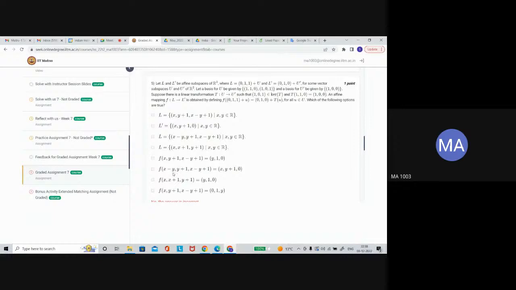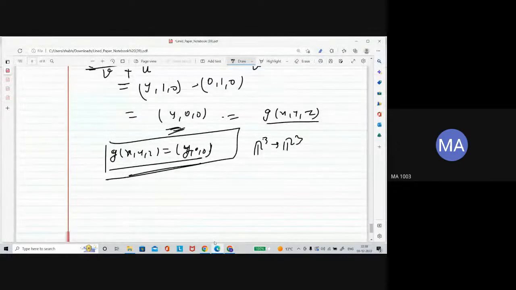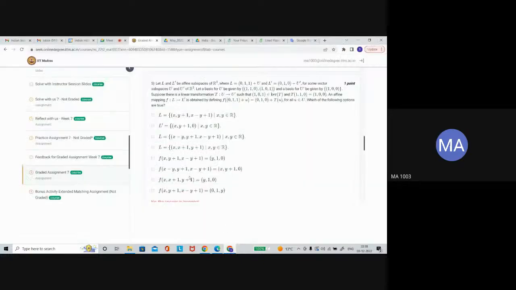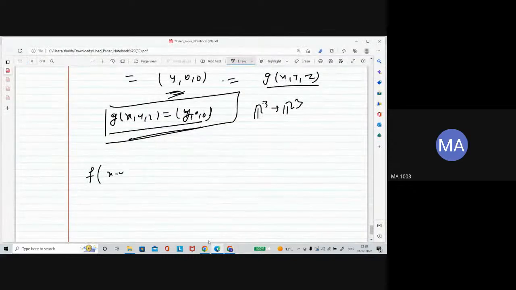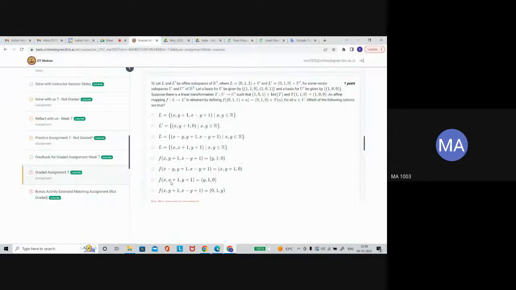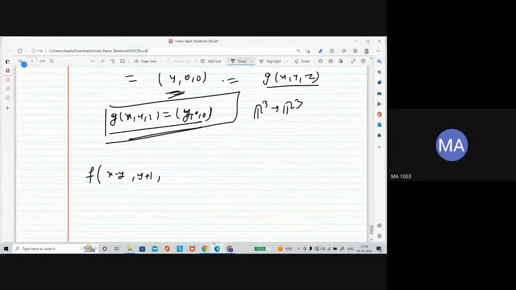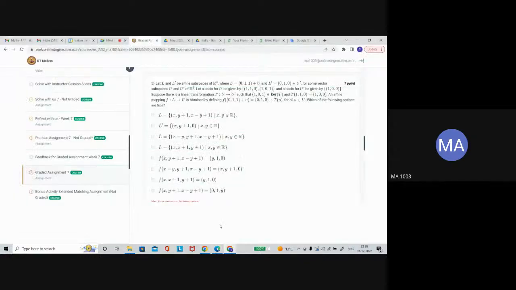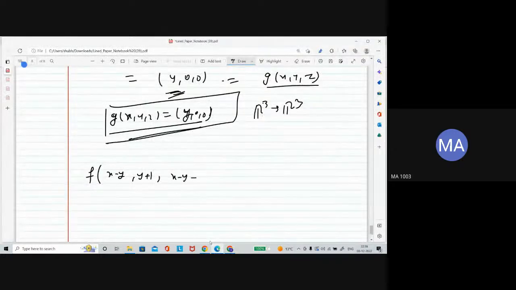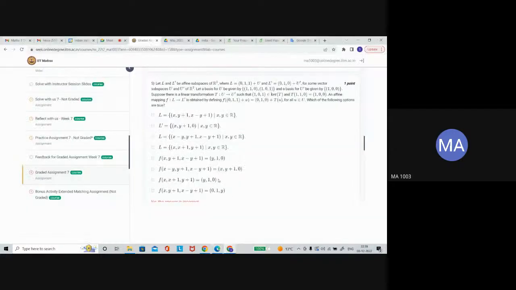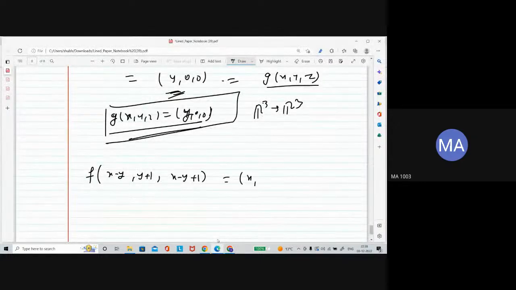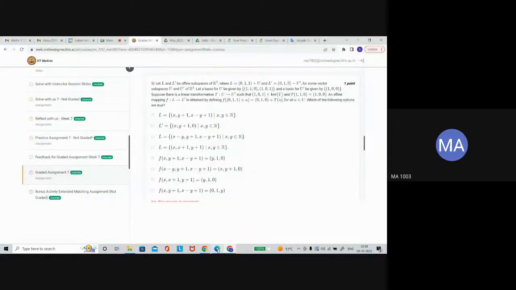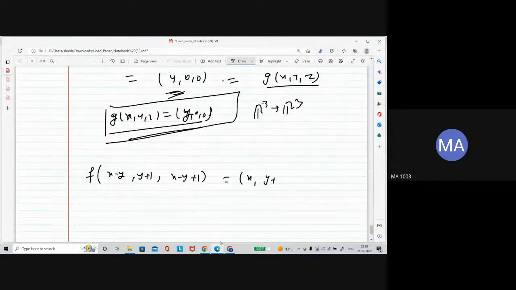So here the expression is given. f of x minus y plus 1, x minus y plus 1, x minus y plus 1 is equal to x y plus 1 and 0.